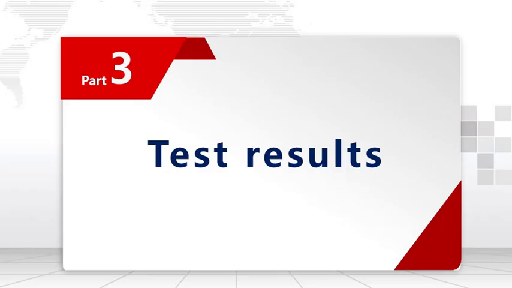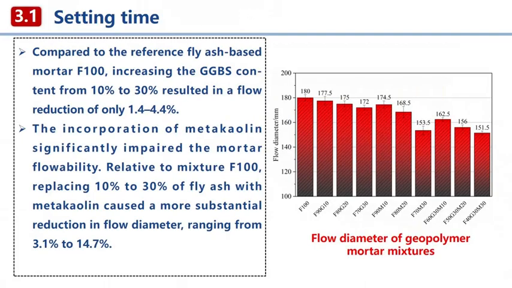For workability, for the slag series, the reduction is relatively modest, between 1.4 to 4.4%. We attribute this primarily to particle morphology. Fly ash particles are largely spherical, acting like miniature ball bearings that enhance flow. Slag particles are more irregular, disrupting this lubricating effect.